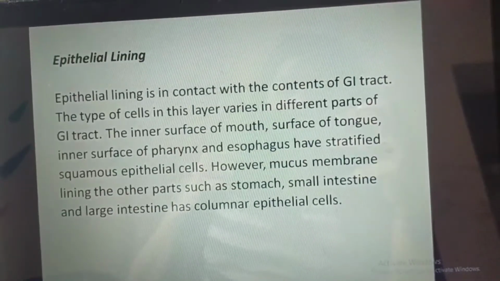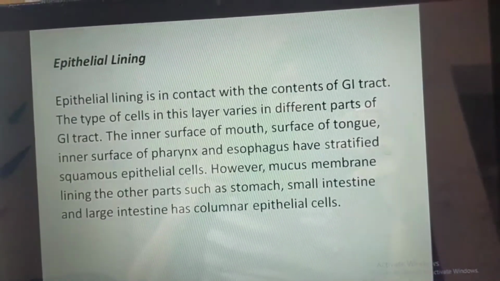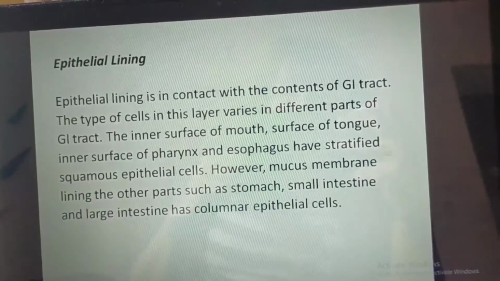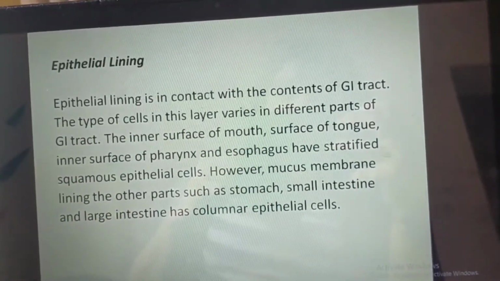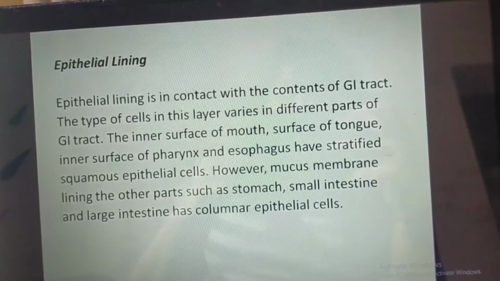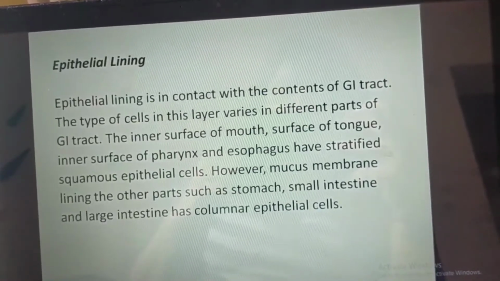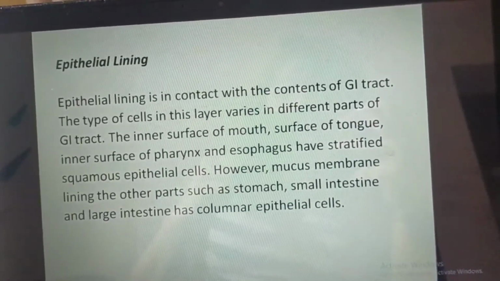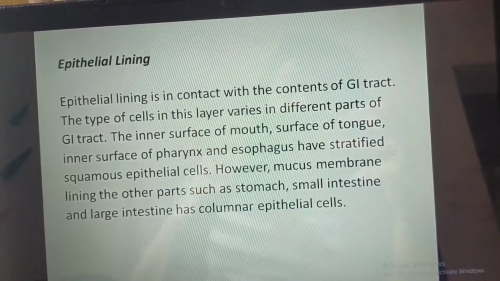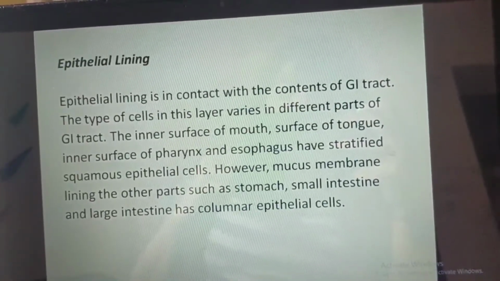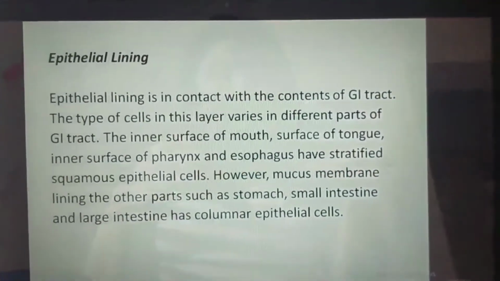The inner surface of mouth, surface of tongue, inner surface of pharynx and esophagus have stratified squamous epithelial cells. However, mucous membrane lining the other parts such as stomach, small intestine and large intestine has columnar epithelial cells.